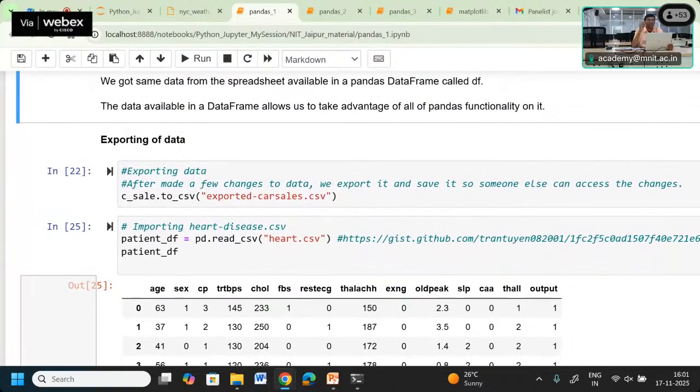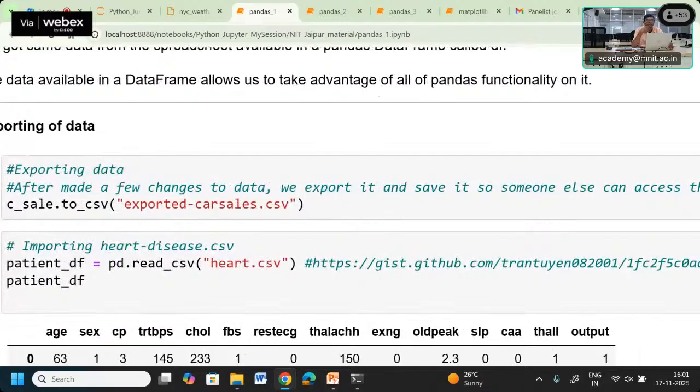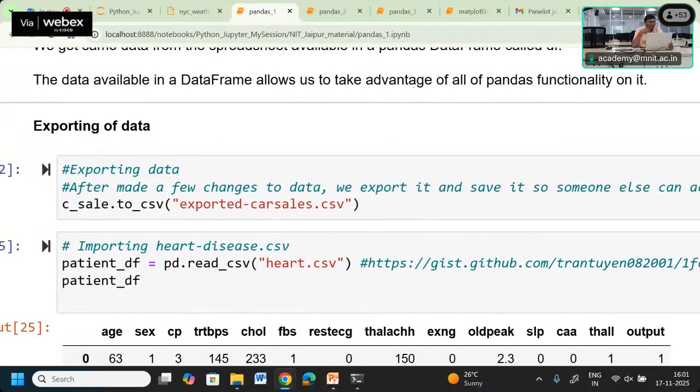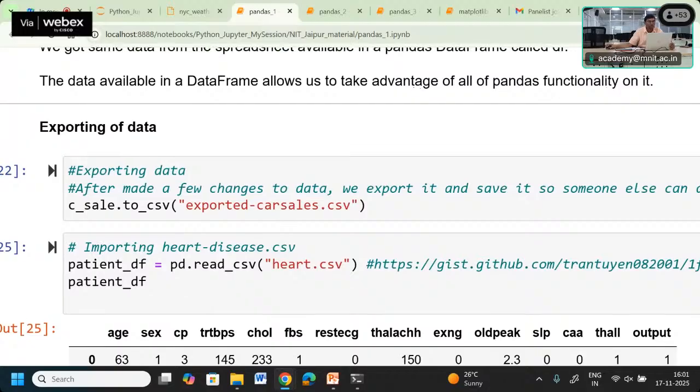Even though the data was taken from the spreadsheet, sometimes if you want that data to be saved back into the system, we can also do that. Since we have taken the data from the spreadsheet, and after processing it, the outcome of that data we can also store back into our system.